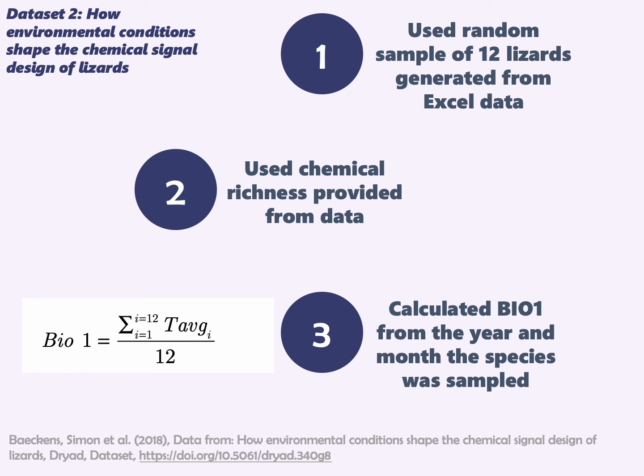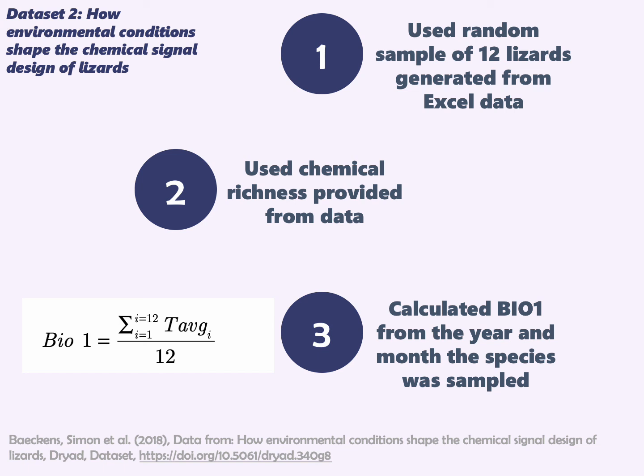And for my second data set, it was titled How Environmental Conditions Shape the Chemical Signal Design of Lizards. For this data set, I will be focusing on 12 of the lizards. In the dataset, I used a random sample because there were 64 lizards given in the dataset, so I used a random sample of 12 so that the data matched up for my ANOVA test later on.